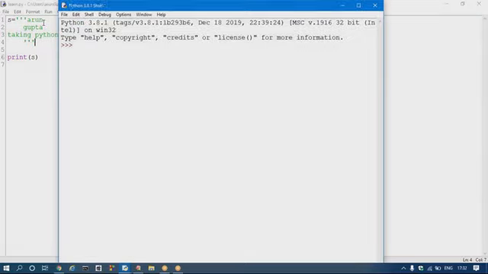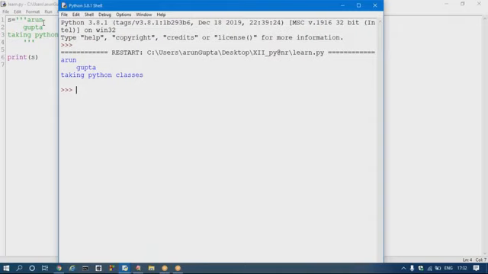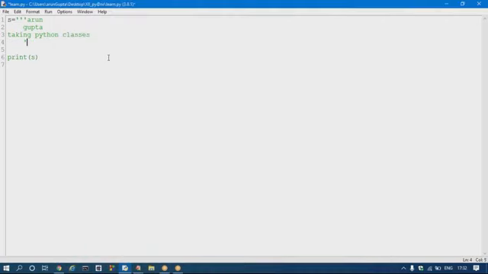Now this is fine and I can run this code. So Arun Gupta taking Python classes will be accepted. In place of triple single quotation marks, you can use double quotation marks three times, and that is also acceptable.